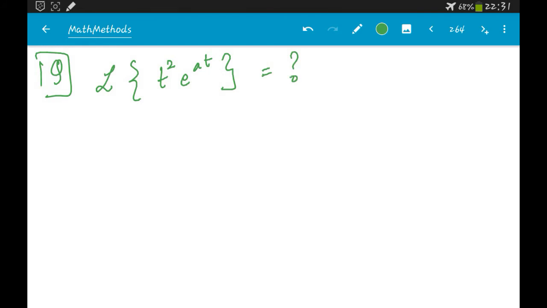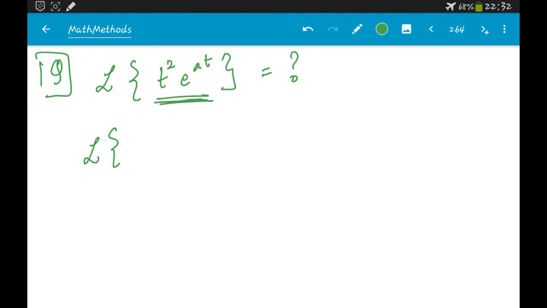What is this going to be? We can just refer to the formula. By the way, all these formulas are there in the Bose textbook at the end of the Laplace transform chapter. There is an entire table of formulas, and you can refer to those formulas to solve any question that is given to you.